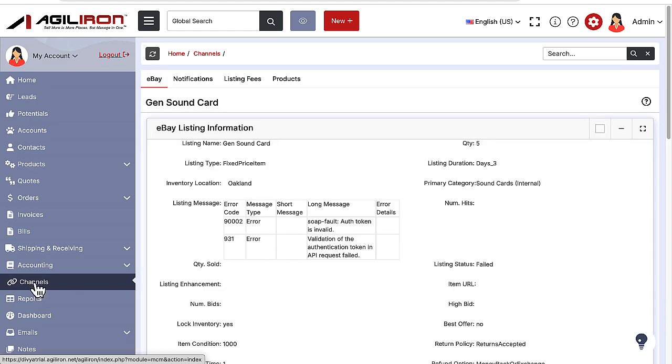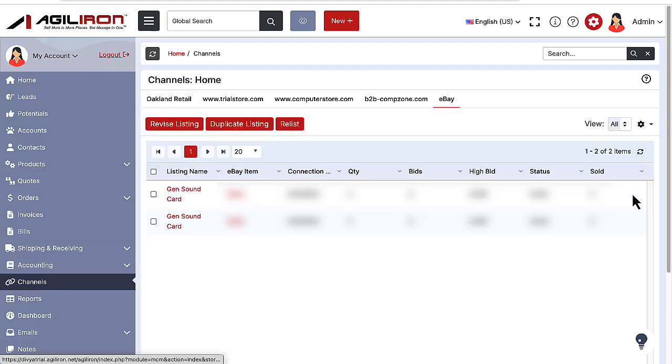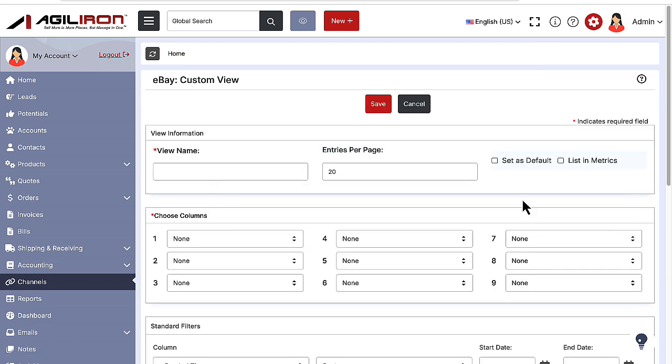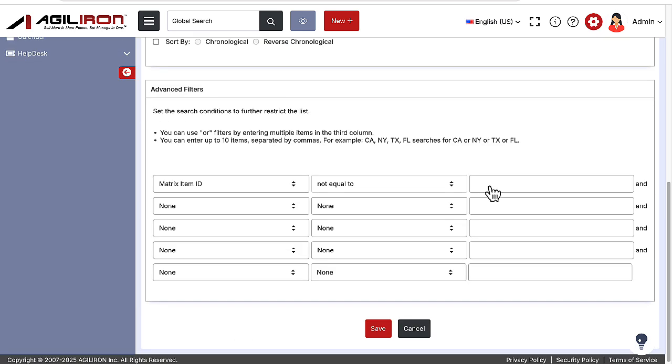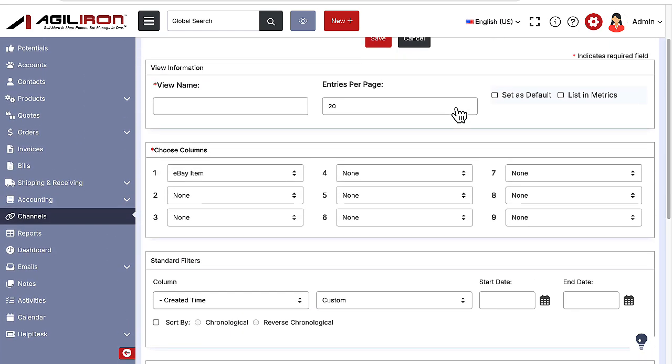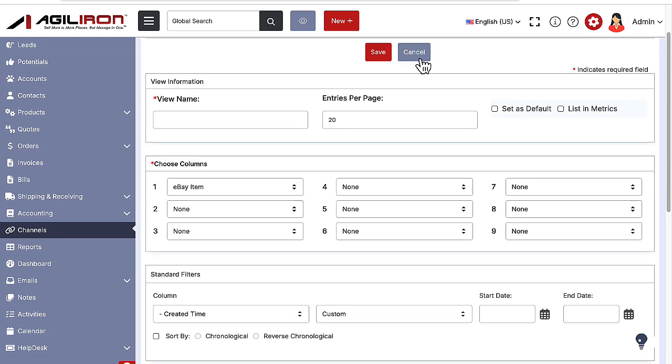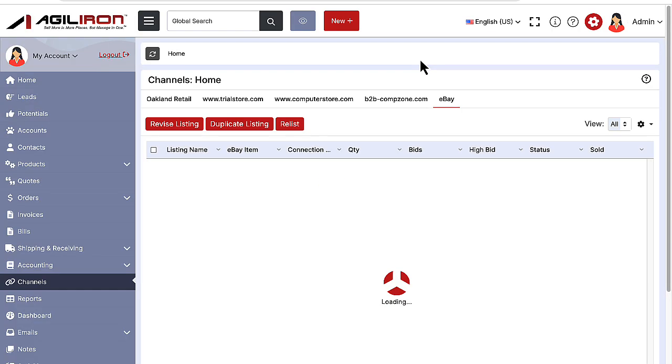You can further automate your dashboard right here with Custom Views. This capability presents different custom insights into your eBay data. You can customize dashboard columns, as well as create filters, which select from your various eBay listings. The Agiliron suite makes it much easier to manage the listings you have added to eBay from Agiliron. The Agiliron interface and functions right here can greatly automate the process for you.